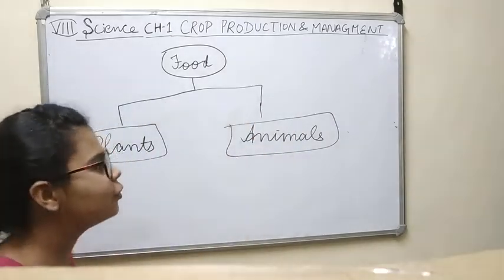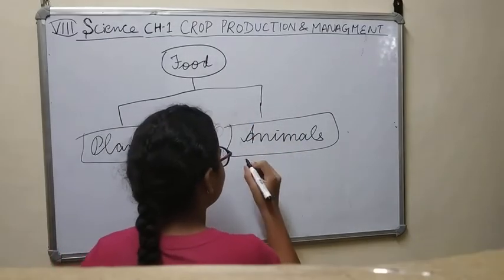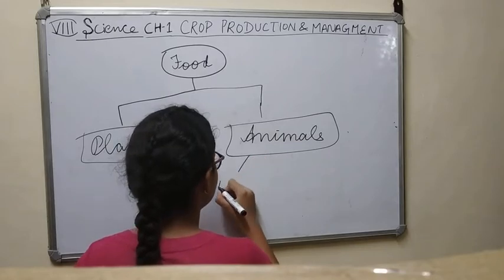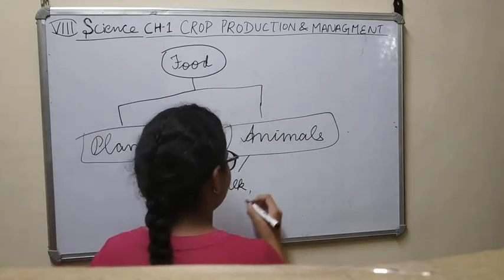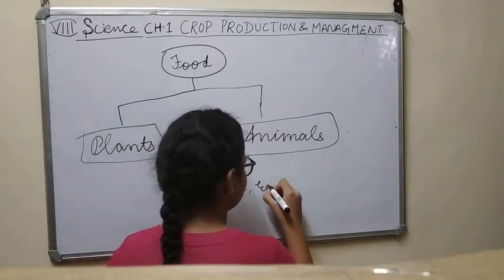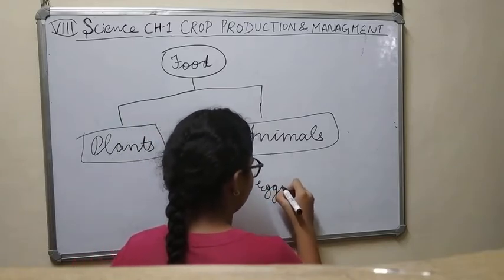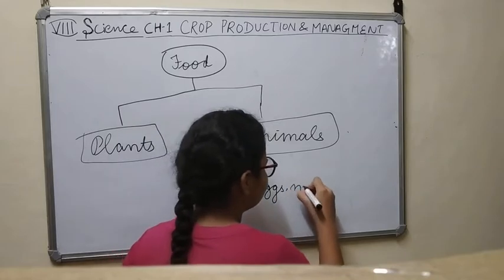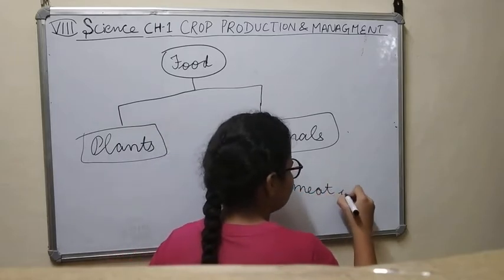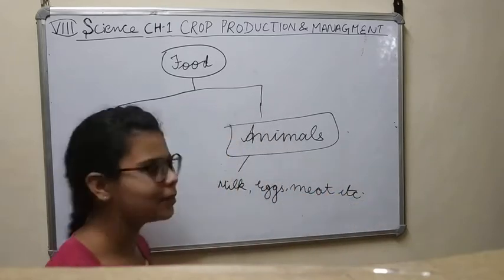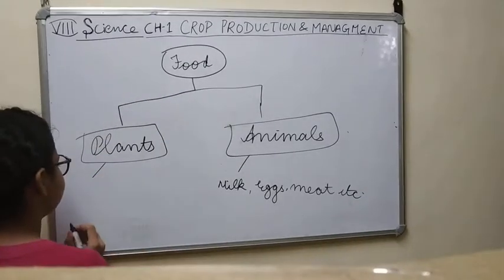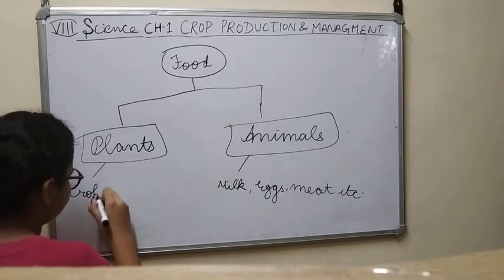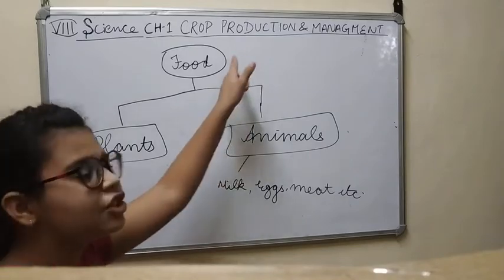Now we have to find it. From animals we get milk, eggs, meat and so on. We get many things from animals, and from plants also we get many things such as crops, which is the main topic of this chapter.